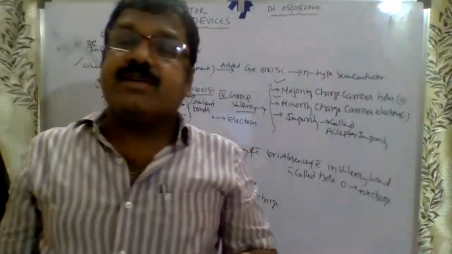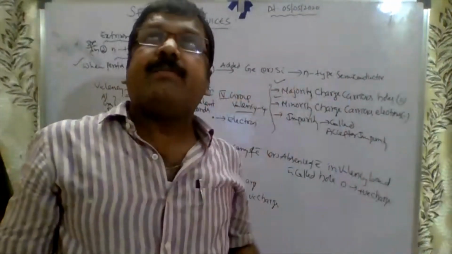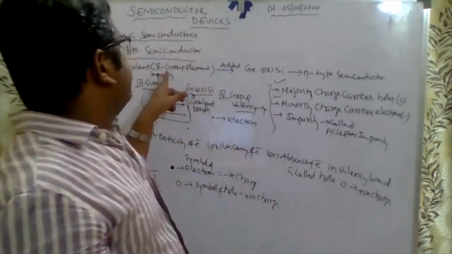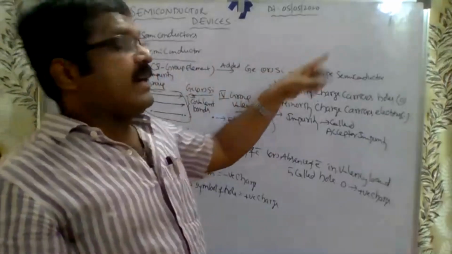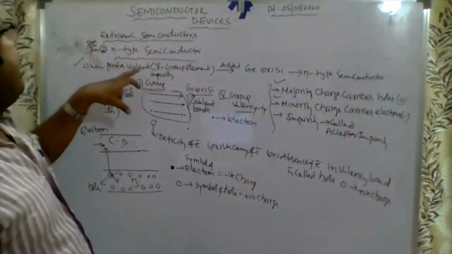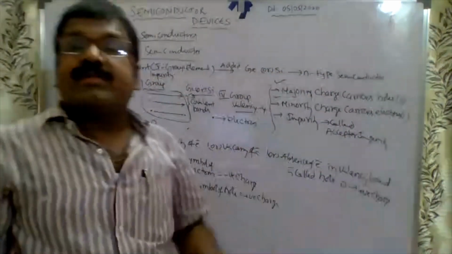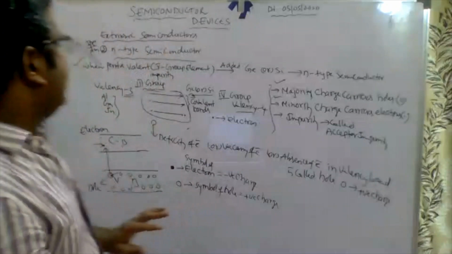Before, when a third group element was added to germanium or silicon, we got the P-type. But in the N-type, a fifth group element is added to germanium or silicon. Understood? Okay. Then what happens?